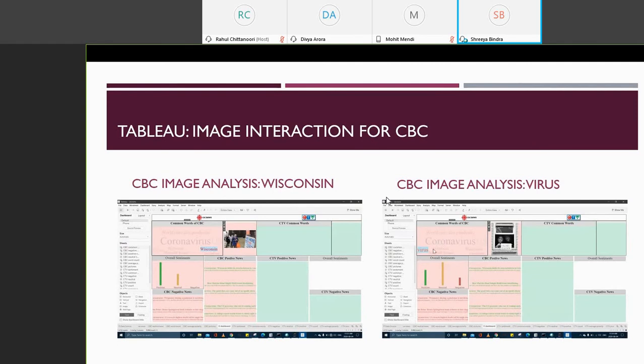Similarly, when we click on the word virus, we can see the image, the overall sentiments and all the negative and positive news available. And you can see that the information is only available for CBC and not for CTV.